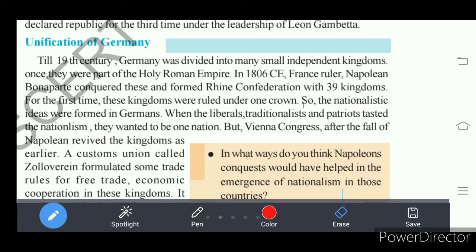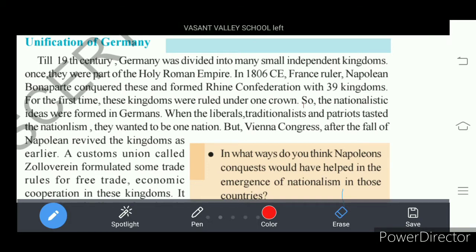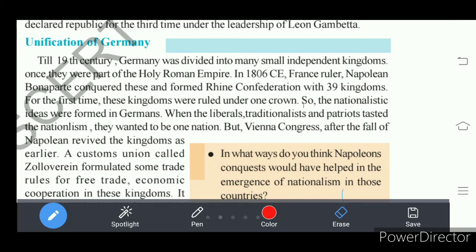There were liberals, traditionalists, and patriots, these are the people in these 39 kingdoms. Liberals wanted freedom from the monarchical rule. They wanted freedom for all the people. Such people are called liberals.